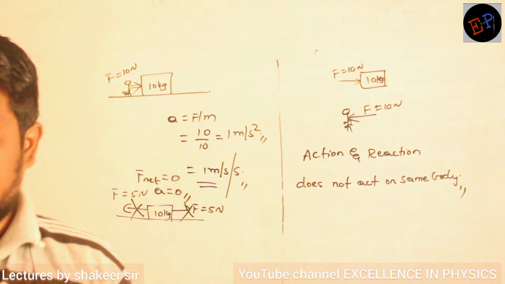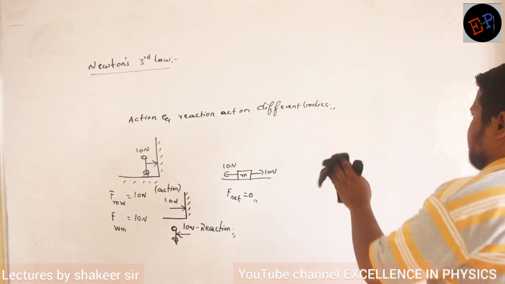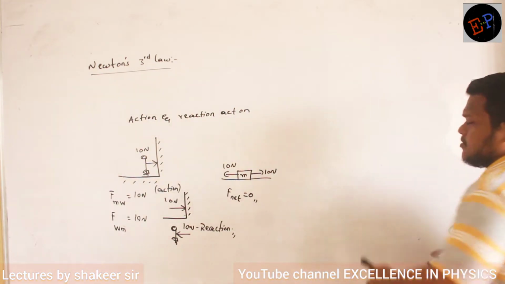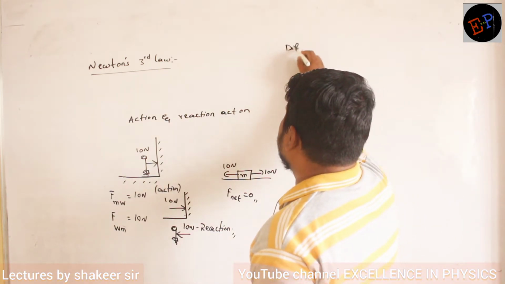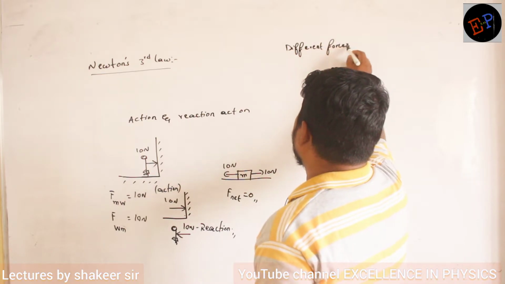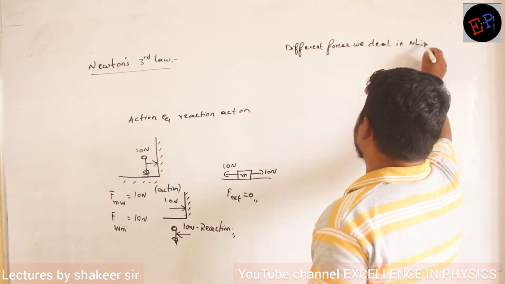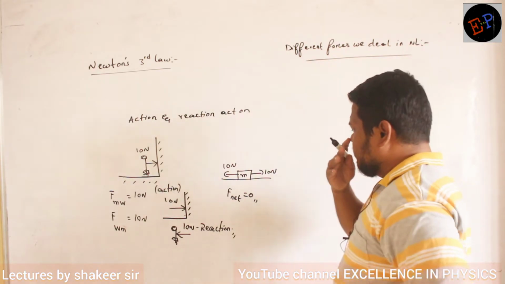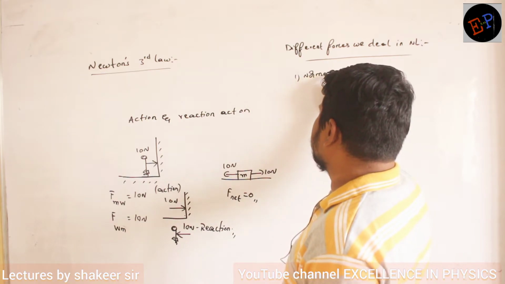Remember up to here about the different types of forces which we deal with in the case of Newton's laws of motion. Clear, ma? What are the different types of forces we deal with? First one is called normal reaction.